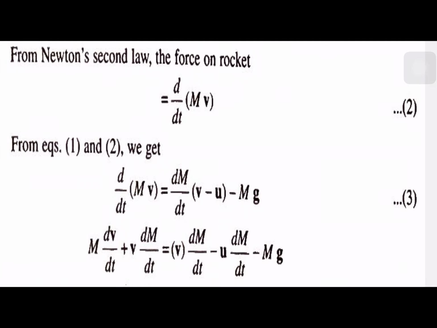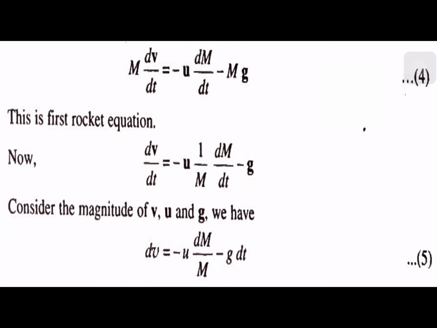v into dm by dt minus u into dm by dt minus mg, that equals m into dv by dt equal to minus u into dm by dt minus mg. This is the first rocket equation: dv bar by dt equal to minus u into 1 by m into dm by dt minus g. So when you are asked to write the rocket equation, you should write up to this point.